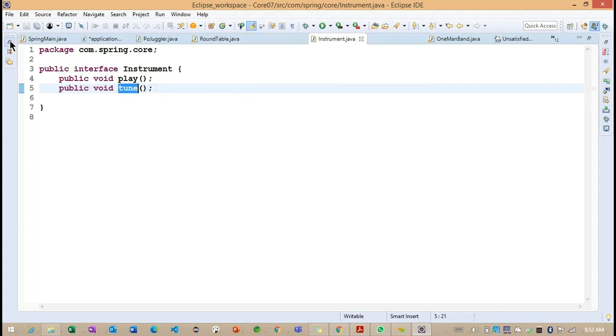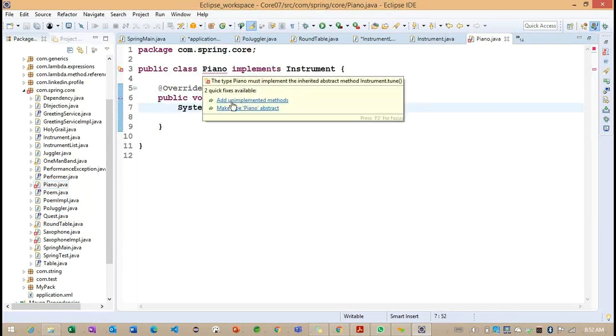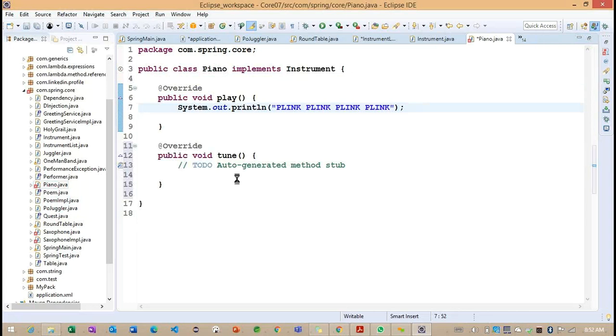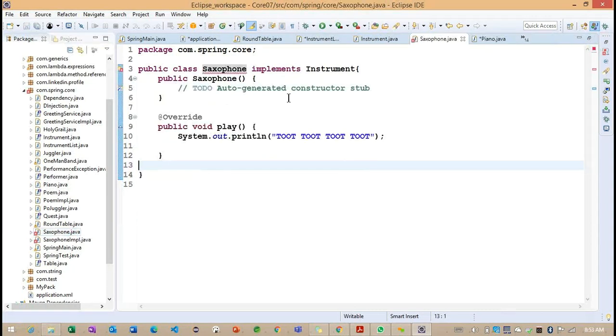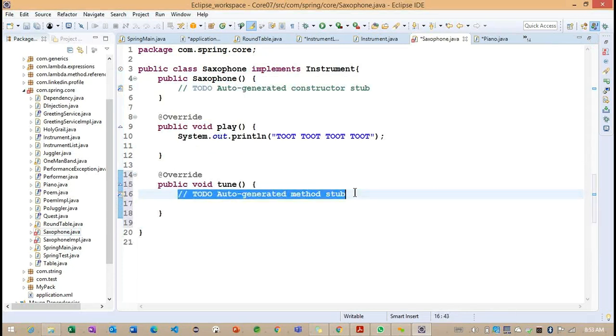Now we are going to get an error for the three implementation classes. First one, piano, and implement this particular tune method. Simply, what we can write inside this particular tune method, right? And we'll go for the saxophone, add an implement method. Okay.